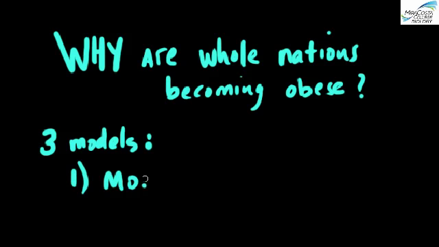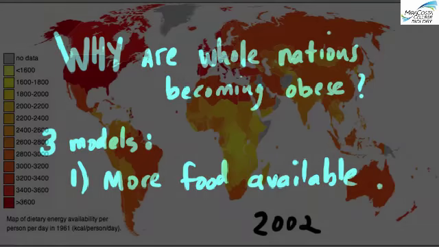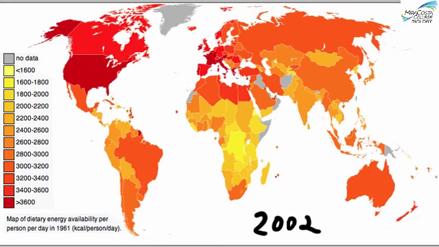The first model states that there's simply more food available for people to eat, more now than ever before. According to the Food and Agricultural Organization of the United Nations, in the year 2002, the amount of food that was available in the United States came out to 3,770 calories worth of food every day for every man, woman, and child. Now, this is a lot more than what the average person needs. I'm not saying that all of these calories were consumed. Quite a bit of it was simply wasted.